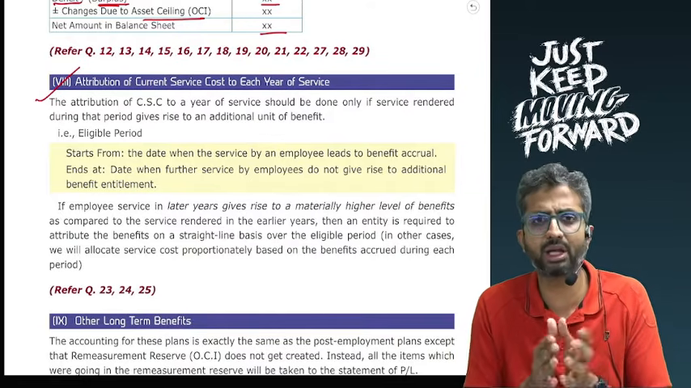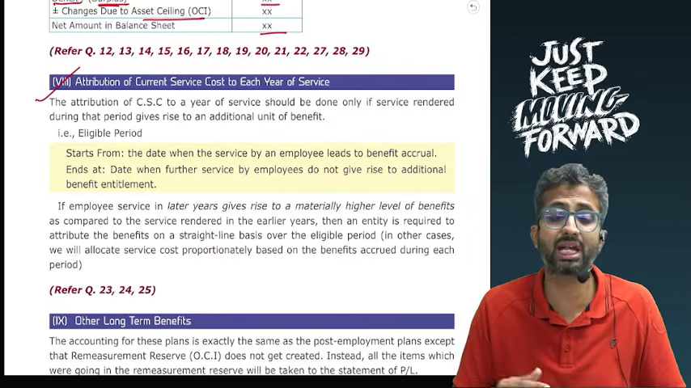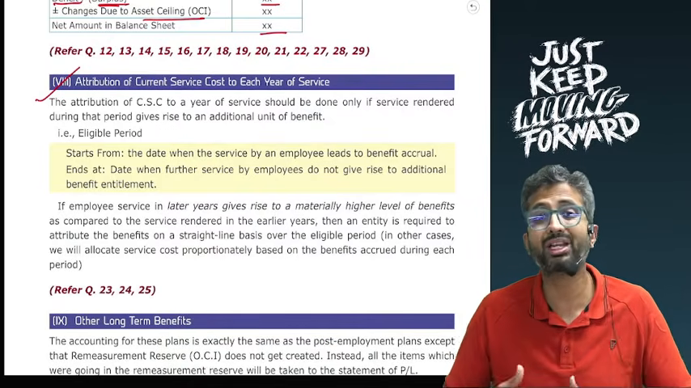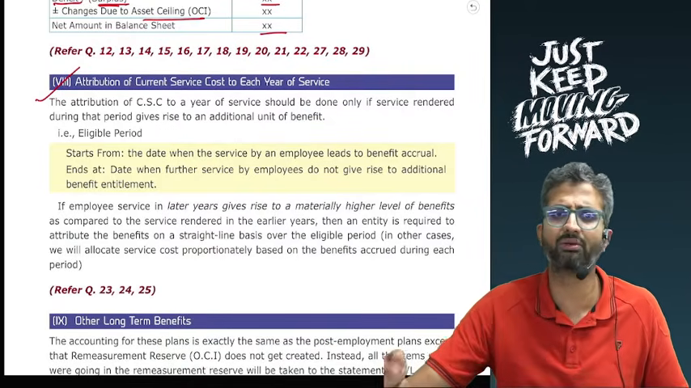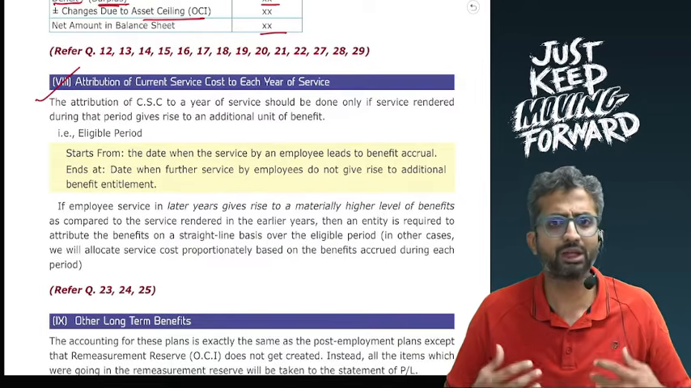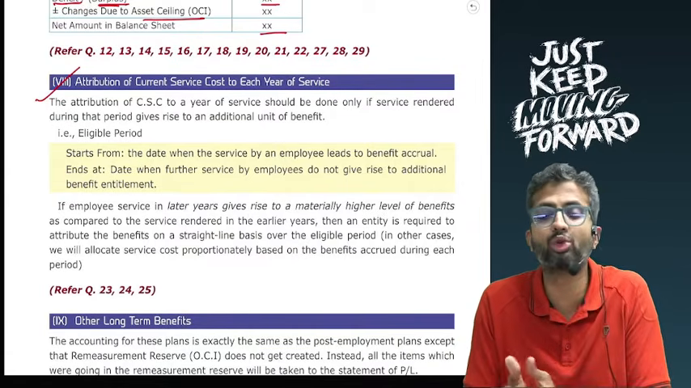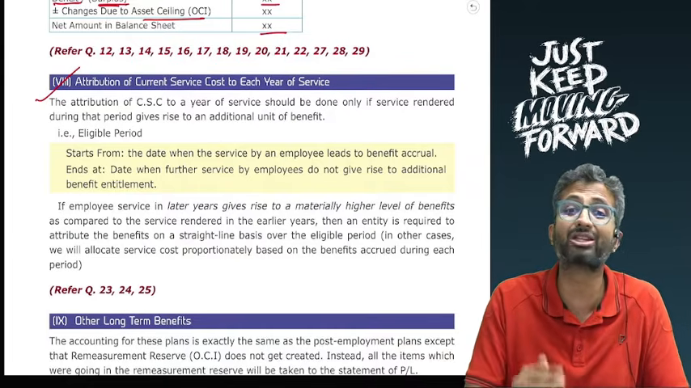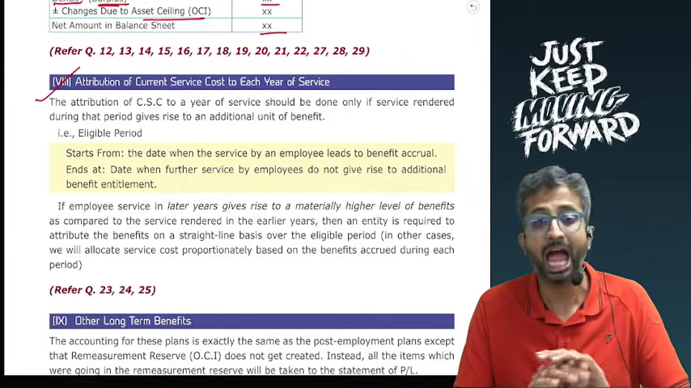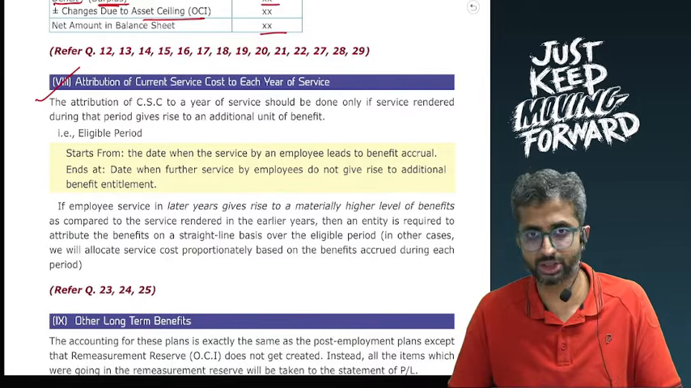For example, if I have a plan which tells me for employees who are 25 years and above in age, for every year they work, I'll give them 140 rupees. If you are 22 years of age and you work for 1 year, then there is no attribution. Your 1 year of service does not give rise to any additional unit of entitlement, and hence you will not attribute any current service cost.